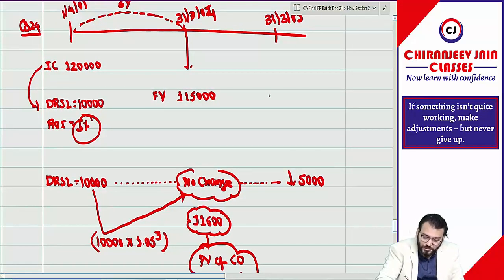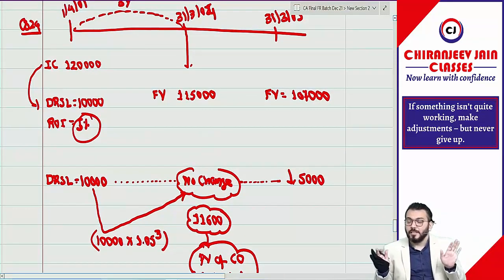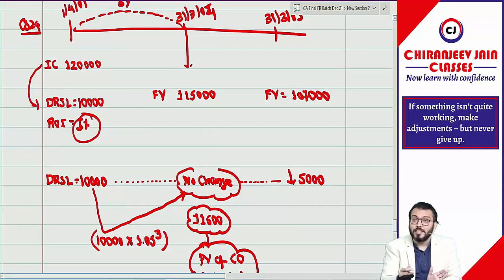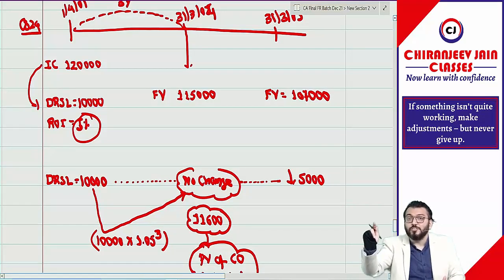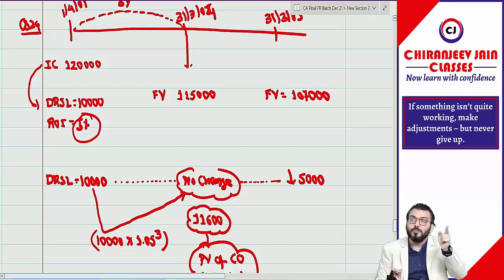Then, one fair value. Here fair value is given how much? 1 lakh 7,000. This is all the information you have written. If you have written this information, then only now you need to go to that point which was a little complicated. This all was easily understandable. Now, if you want to give time, you need to give time only on 2 sentences. If you understand those 2 sentences, this question is very easy.